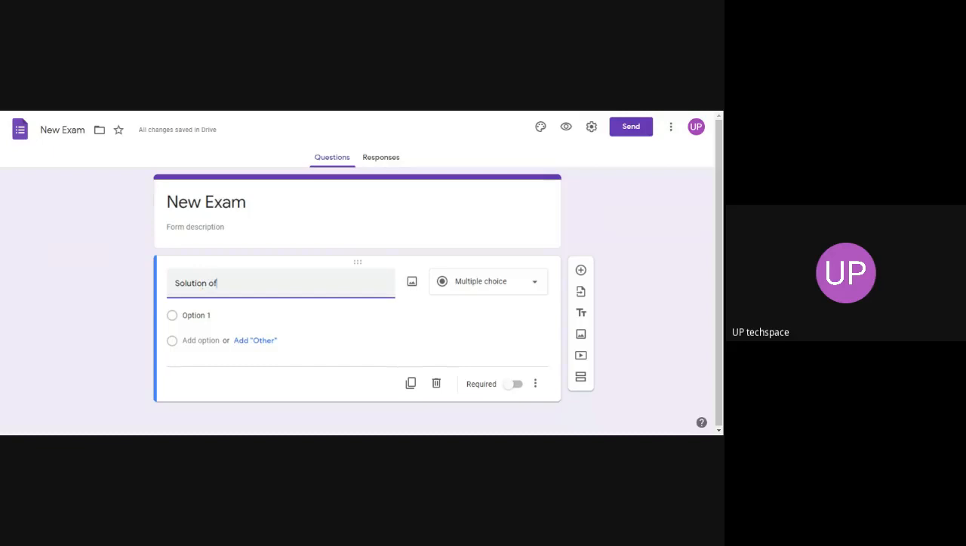Solution of x square. The main problem here is that only text will work. I will tell you how to put math type questions here.